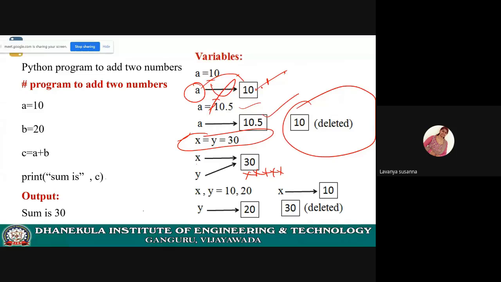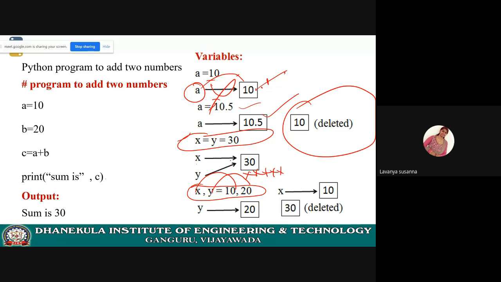Next, x comma y equal to 10 comma 20. Like this also you can define. You can assign values. Now x is tagged to object 10 and y is tagged to object 20.